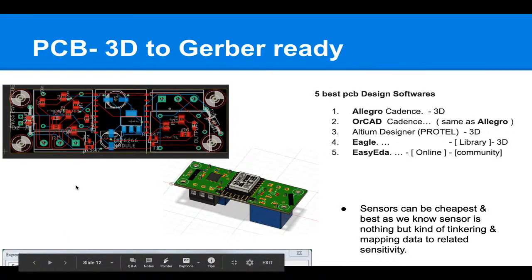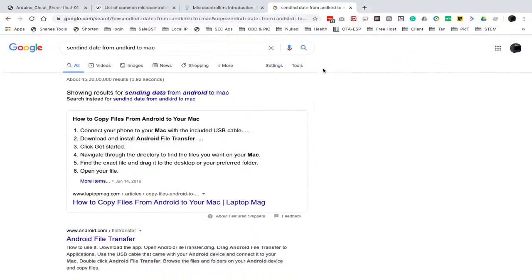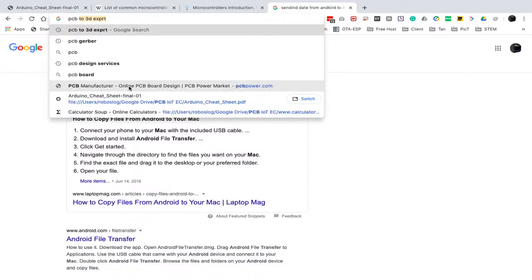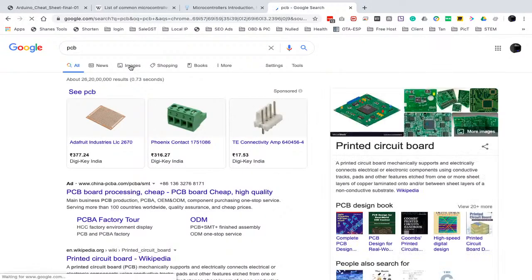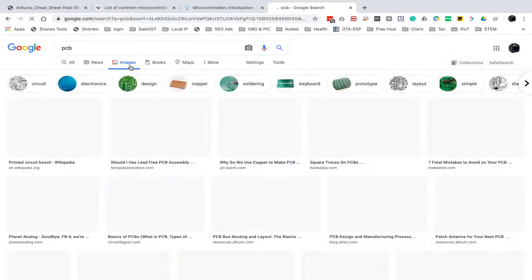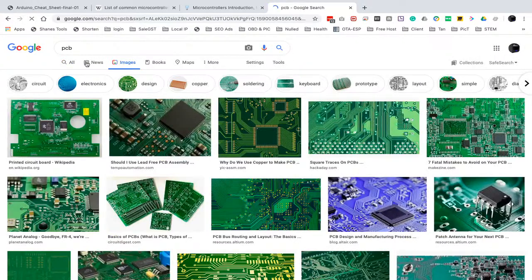So let me show how it looks. As you can see here, these are PCBs, printed circuit boards. You can see all these kinds of circuits here, with a lot of components in different packages.